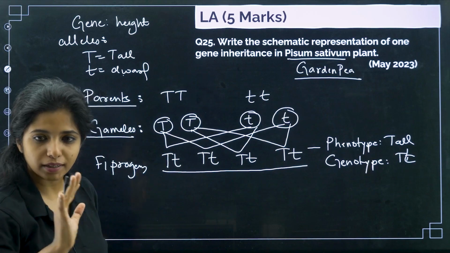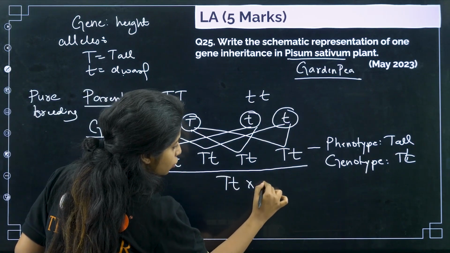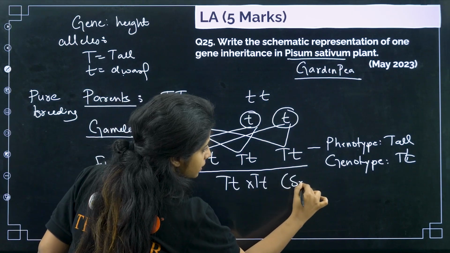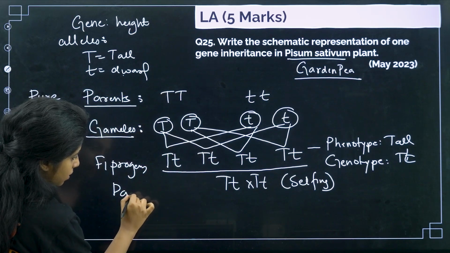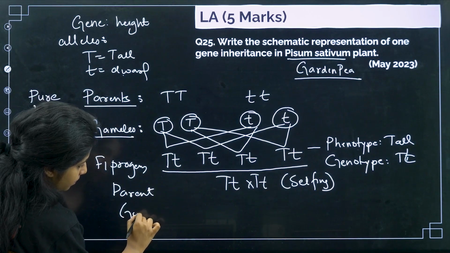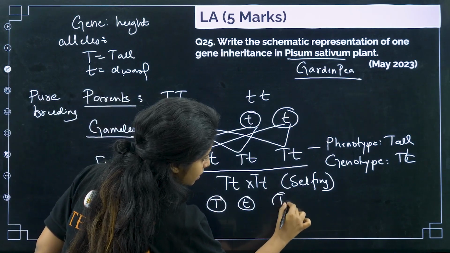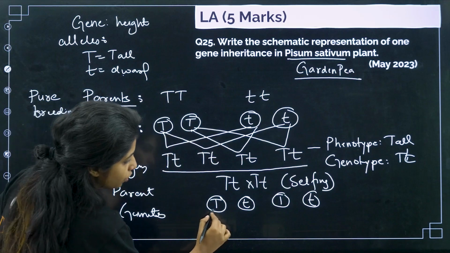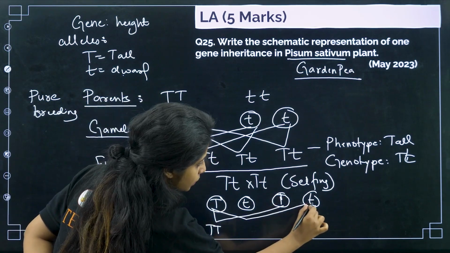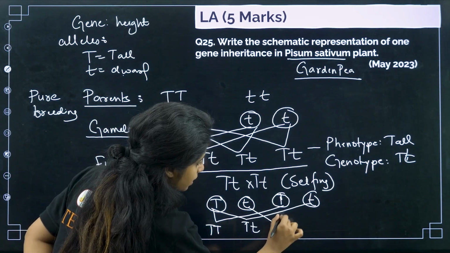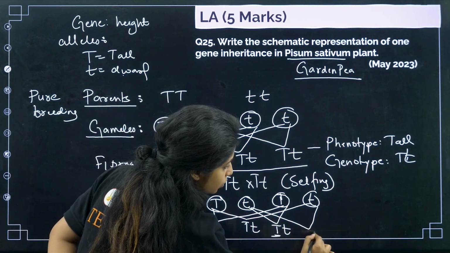Works? Write properly. Now next you are going to do self-crossing. So you make two of them like this and show that you are doing selfing or self-crossing, where this is the parent, and now the gametes. For gametes you have capital T, small t, capital T and small t. Fuse them. Then what do you get? This and this, when you fuse you get capital T, capital T. This and this, when you fuse you get capital T, small t. This and this, when you fuse you get capital T, small t. Always write the dominant one first, okay? This and this, when you fuse you get small t, small t.